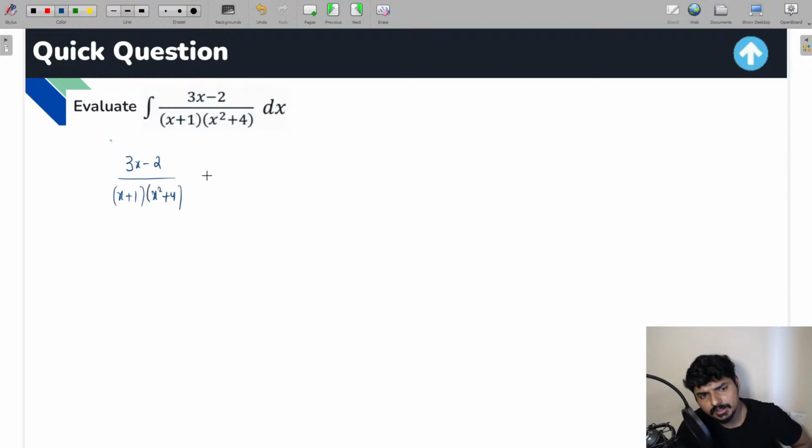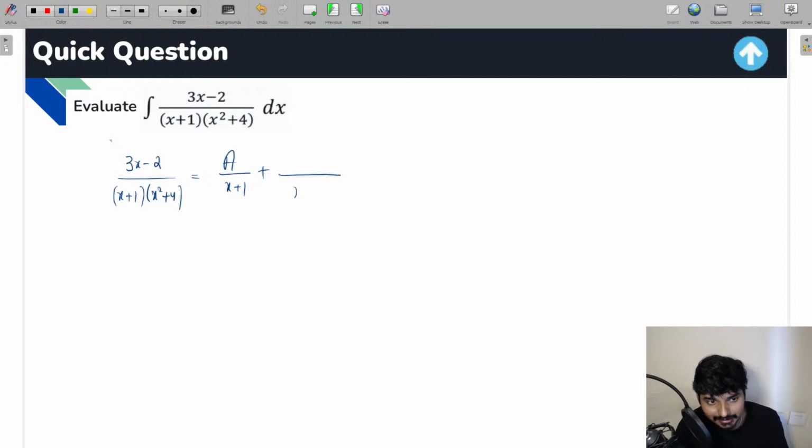So what you can do in this question is, first x plus 1 is given. It's a non-repeated linear factor. So you can write that as A by x plus 1 plus, now x square plus 4 is given. It's a non-reducible, or I can say irreducible quadratic factor. So for this, how should you write the partial fraction, everyone?